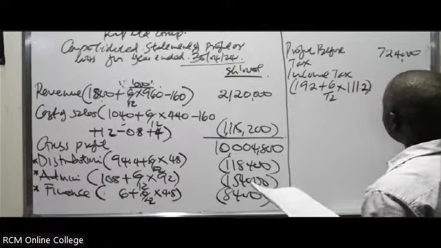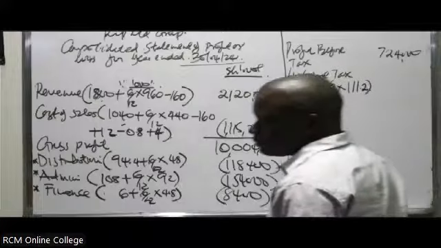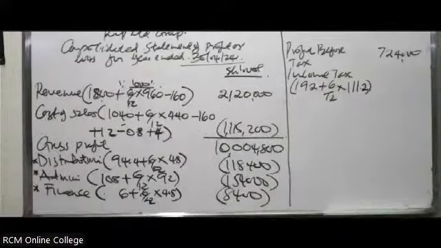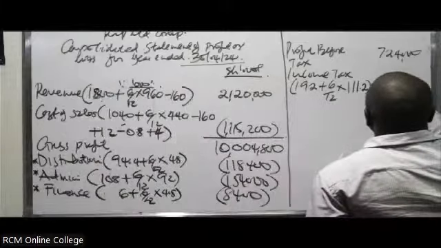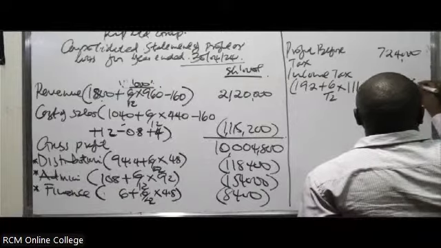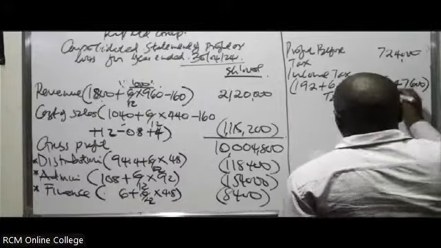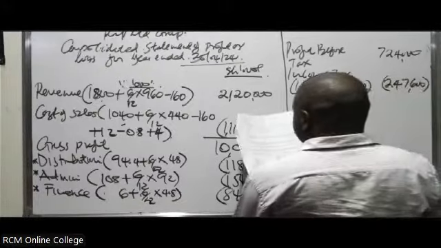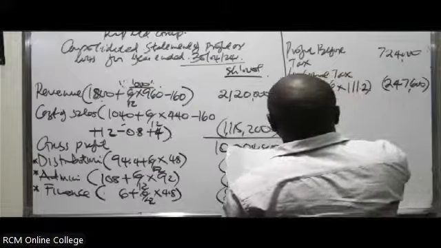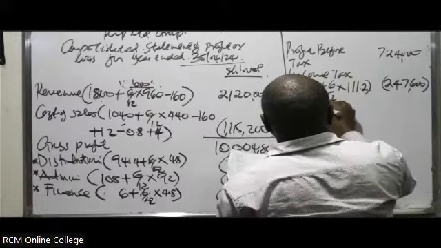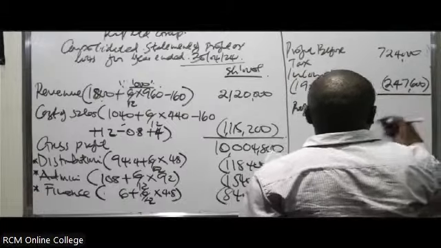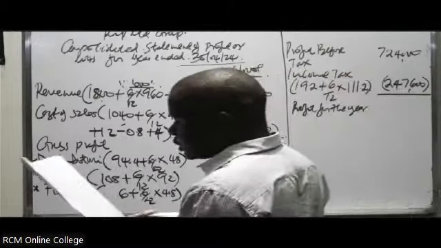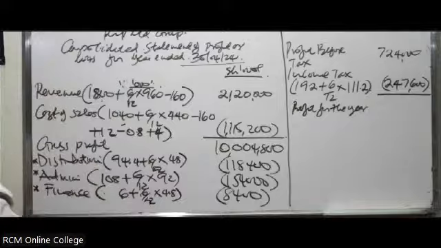So for this one, you'll take 192 plus 6 out of 12 times 101.2. There's something you'll get here for the income tax. Income tax, you're getting how much? 247,600. Remember this one, you're also deducting 247,600. So you deduct, and in this case you get the profit for the year. That is a figure you'll be able to get there. Then you can consider the other comprehensive incomes there.